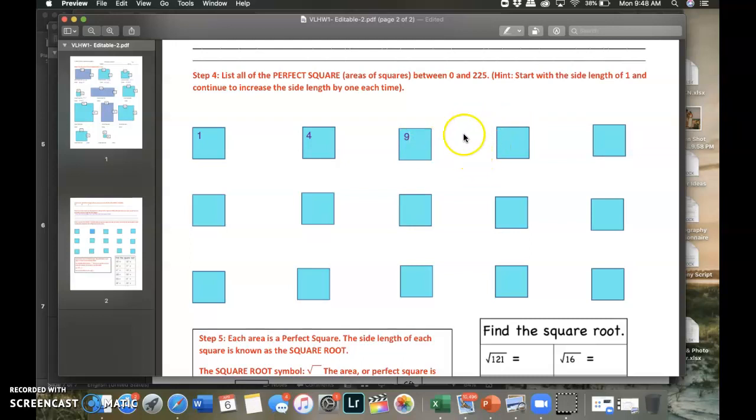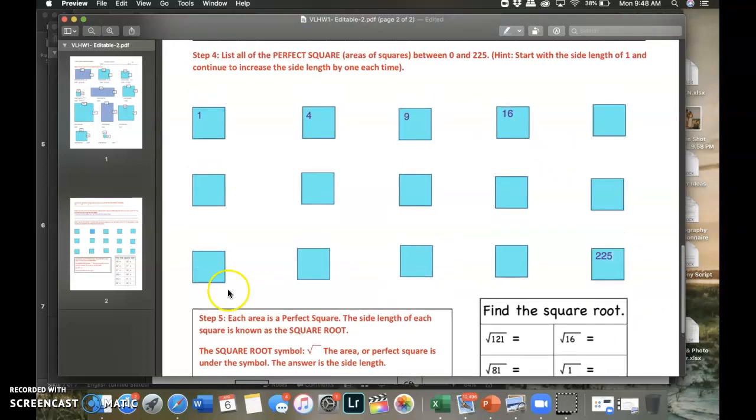If I move over again, so this was 1 times 1, 2 times 2, 3 times 3. This is going to be 4 by 4, and 4 times 4 is 16. And we're going to do that all the way until we end up with an answer of 225. Something times something is 225. Figure it out.